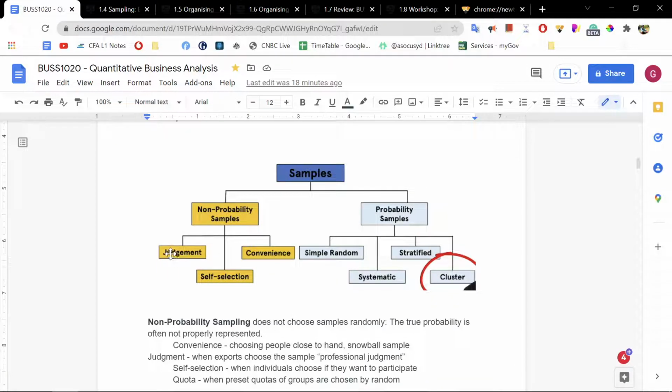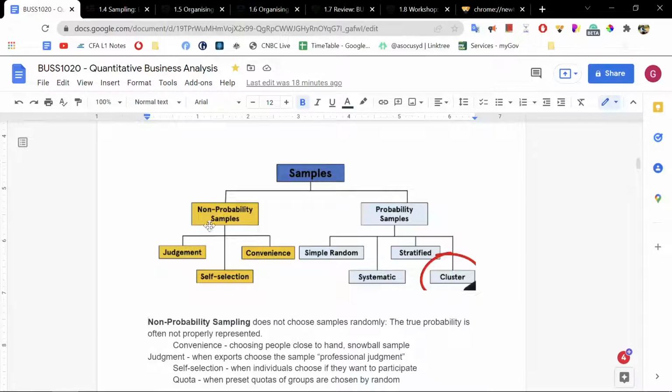For example, judgment sampling is when the person conducting the sample chooses the people participating in the sample. Now, there are some pros. The pros are that the person conducting the sample perhaps has the most information and knowledge about the sample, and can choose people wisely. Whereas the arguments against judgment sampling will say that this sample may not be an accurate reflection of the population.